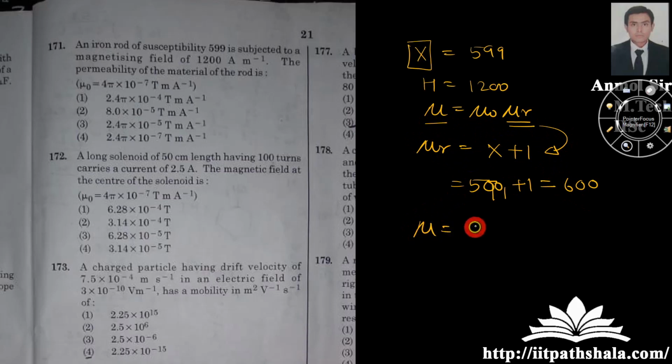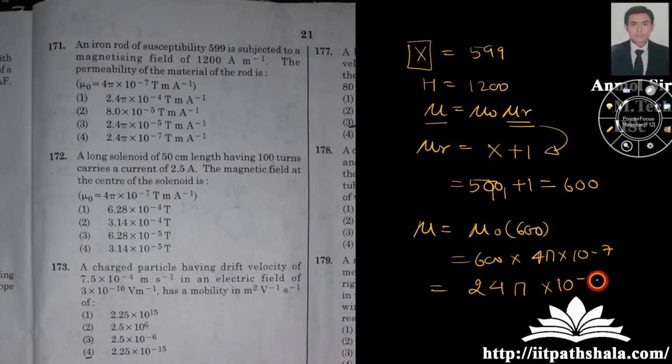So you will be left with mu naught into 600. So 600 into 4 pi into 10 to the power minus 7. You'll be having 24 pi into 10 to the power minus 5. Okay, so that's my third option over here.